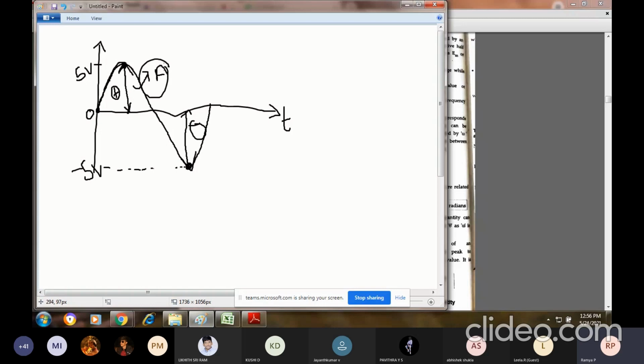Or if I'm measuring the voltage, or whatever the generation of the waveform that is taking place, I'll be speaking in terms of EMF. So if I'm speaking of the generation of EMF with respect to variation of time, EMF is indicated as capital E, and if it is the maximum voltage I indicate it as E suffix M. So this is nothing but my amplitude.